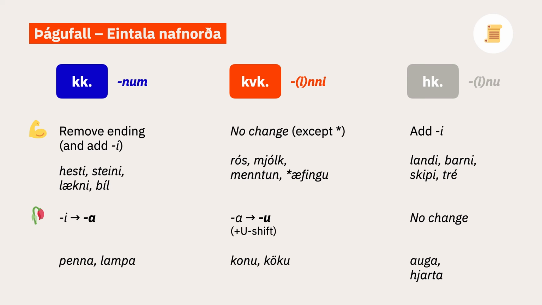This slide sums up all of the rules for forming the dative singular. For masculine and neuter strong nouns, add -i, except for the masculine groups that don't get -i, so hesti, steini, lækni, bíl, and then landi, barni, skipi, tré. In the feminine, there's no change from the accusative, so rós, mjólk, mentun, æfingu. For the weak nouns, again use the same endings as in the accusative: penna, lampa for the masculine, konu, köku for the feminine, and then auga, hjarta for the neuter. And finally, the definite articles are -num, -inni, and -inu, respectively.